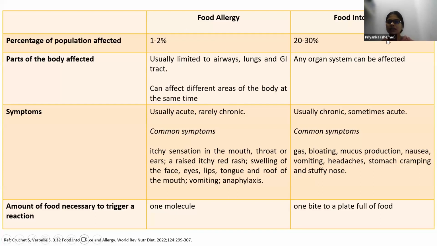Usually, food allergies are limited to airways, lungs, and GI and can affect different areas of the body at the same time. In food intolerance, any organ system can be affected. Food allergy symptoms are usually acute, rarely chronic. Food intolerance symptoms are usually chronic, sometimes acute. And you can see common symptoms associated with food allergies and intolerances.